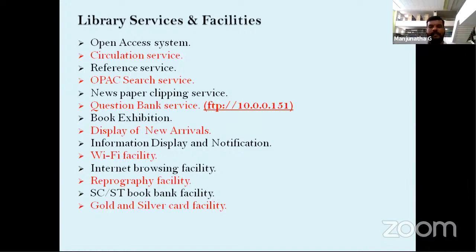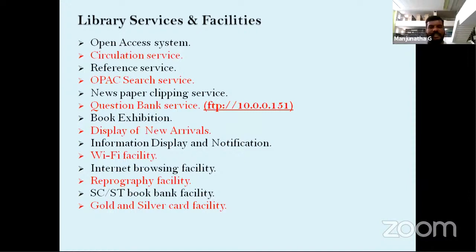Information display and notification means any job-related information, or any important decision news from the government. That news we paste on the notice board.